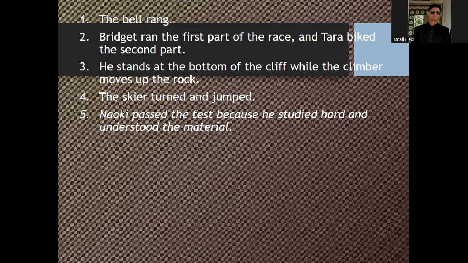Similarly, you can have a look at the other sentences. Bridget ran the first part of the race and Tara biked the second part. So there are various clauses in this particular sentence. Likewise, the third one: he stands at the bottom of the cliff while the climber moves up the rock. The fourth one states: the skier turned up and jumped. Nuki passed the test because he studied hard and understood the material.